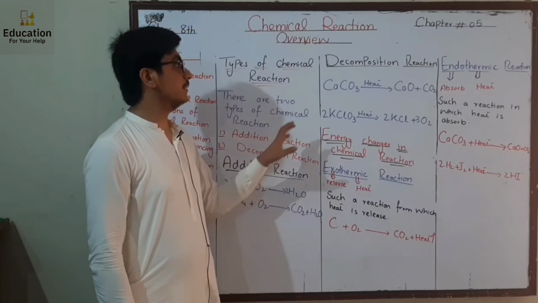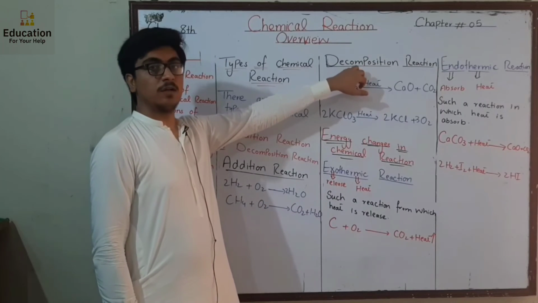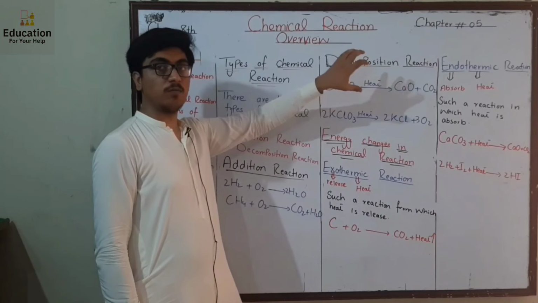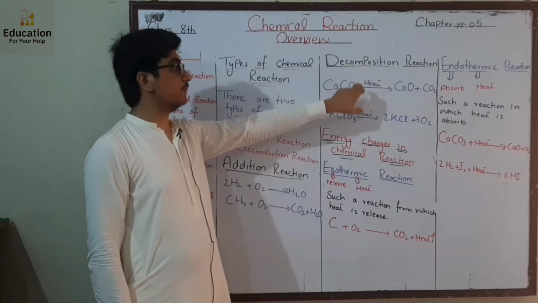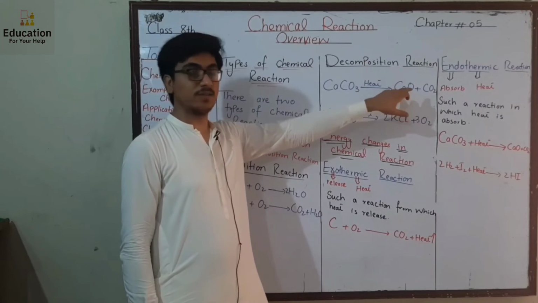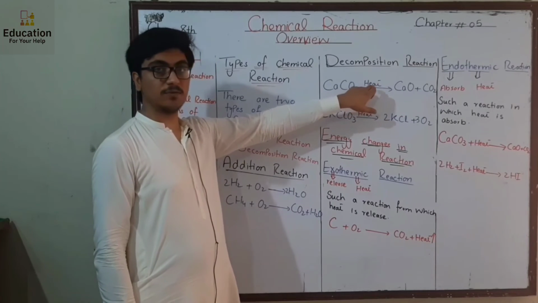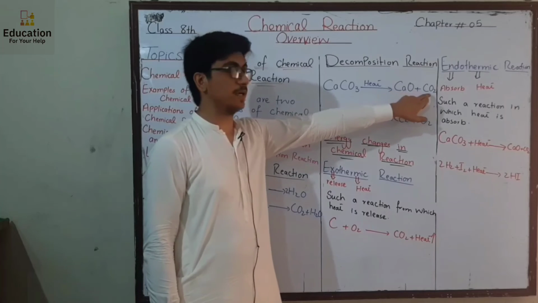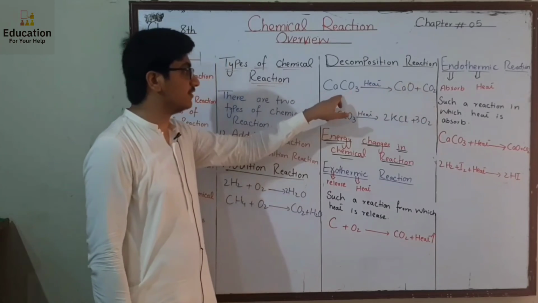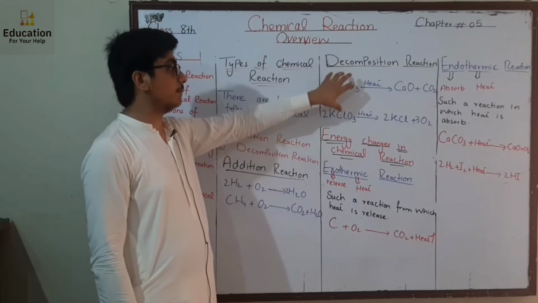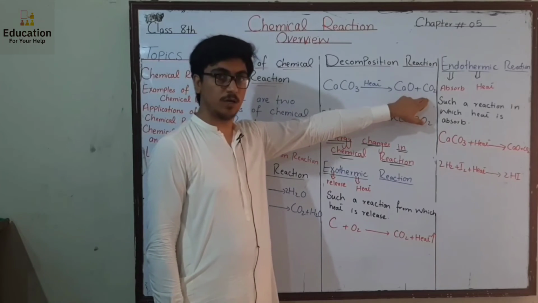Decomposition comes from decompose, in which a large molecule, a large compound, splits up into two small entities. Calcium carbonate splits by absorption of heat into calcium oxide plus carbon dioxide. Decomposition occurs when a large compound is split into two small molecules.